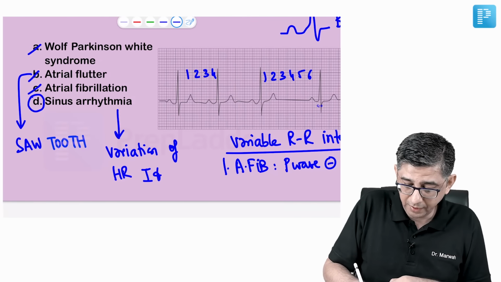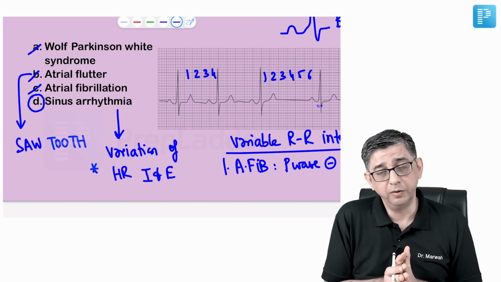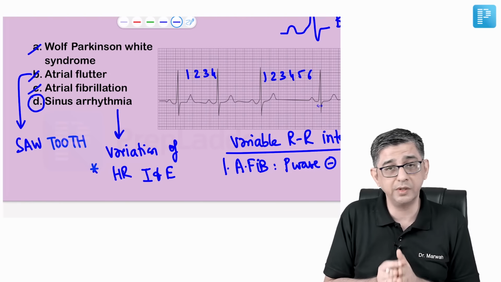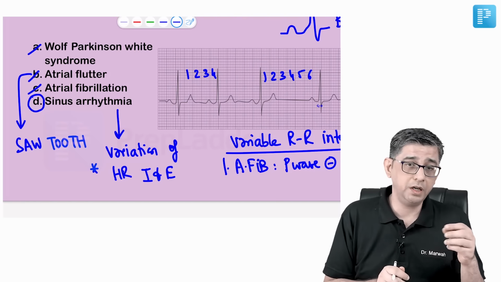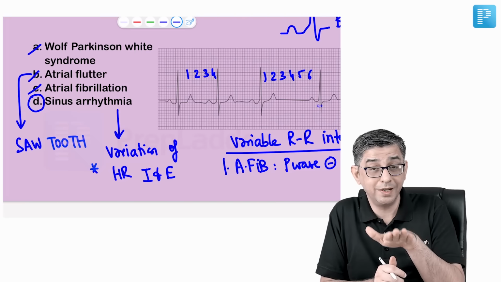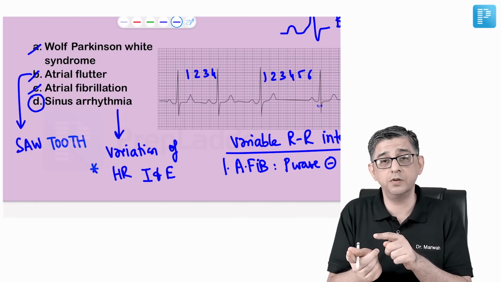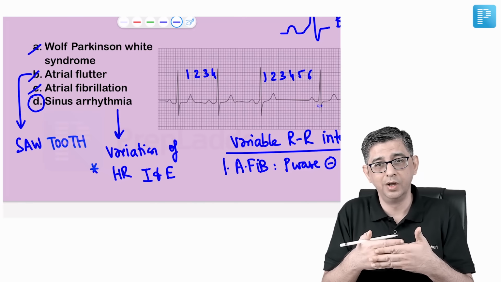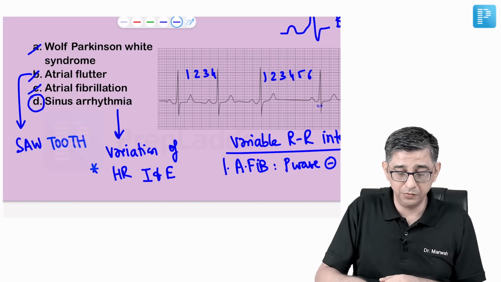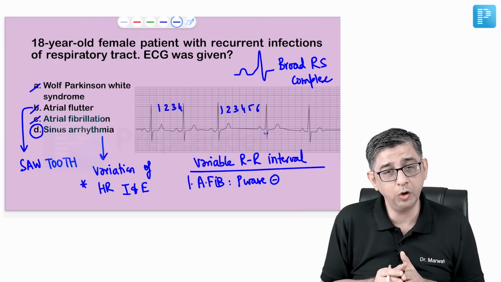As I have explained in the app, and in routine videos even on YouTube, our blood pressure fluctuates with respiration. Our JVP fluctuates with respiration. I repeat the fact once again: just like our JVP varies with respiration, our blood pressure varies with respiration. Our blood pressure becomes lesser on inspiration, tends to become normal on expiration. Similarly, because BP is fluctuating, heart rate will too, because both are interlinked, no? So blood pressure fluctuates with respiration, and even heart rate fluctuates with respiration. This is a physiological finding that I wanted you to remember. Sinus arrhythmia. The answer to this question would be option number D.